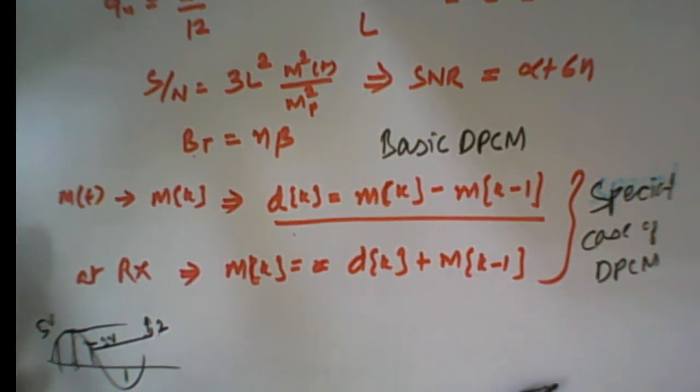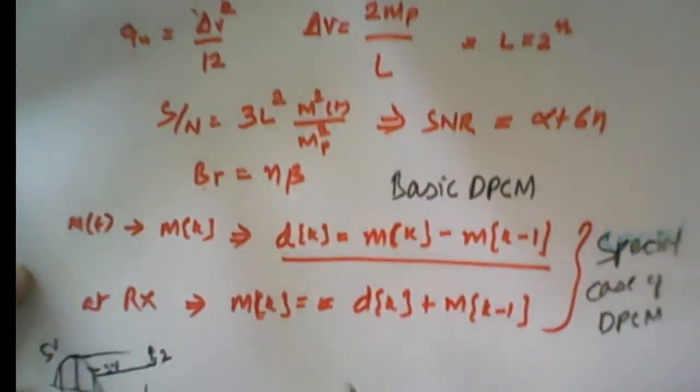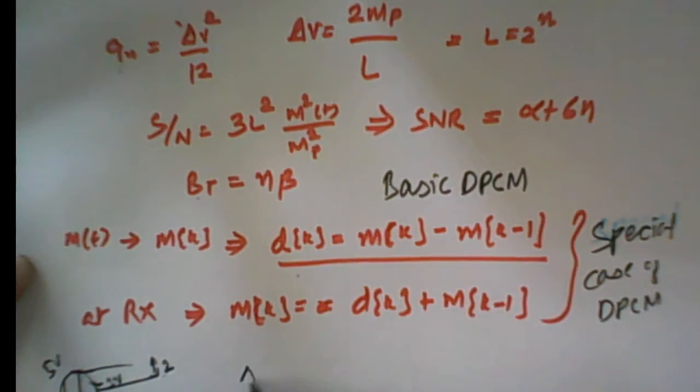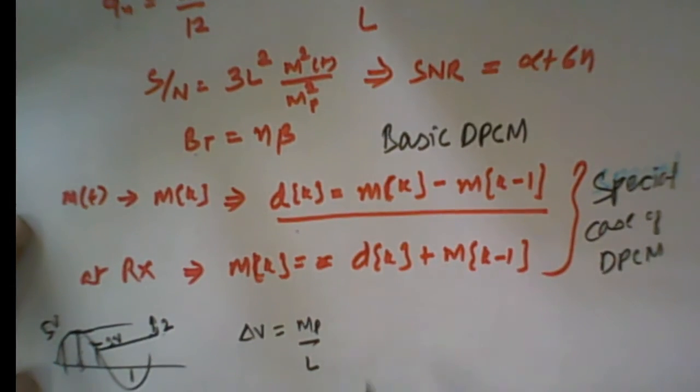Now why are we doing this? The delta V, that is the quantization interval, is proportional to 2 mp by L, or simply equal to mp by L, where mp is the peak of the quantization level and L is the number of levels.